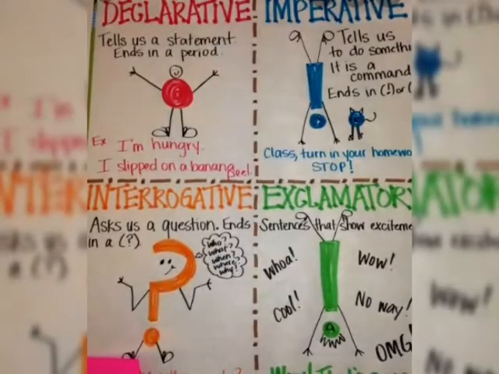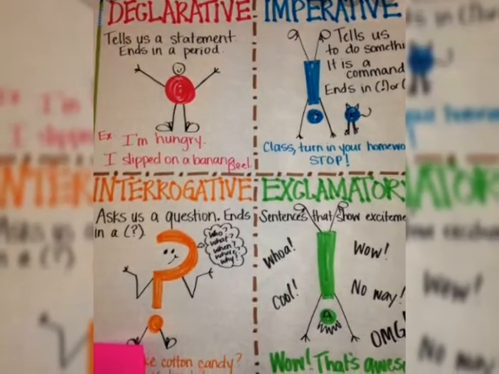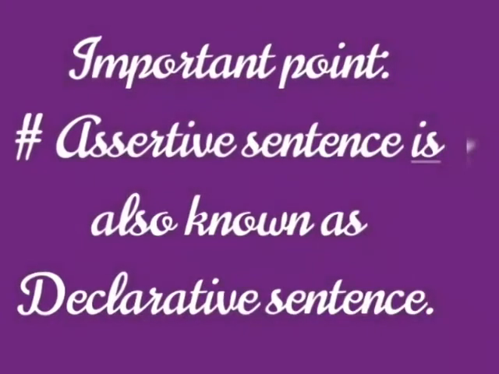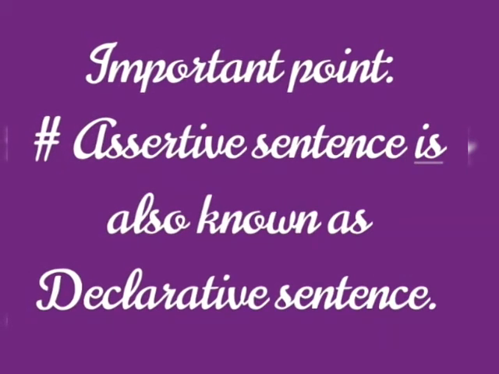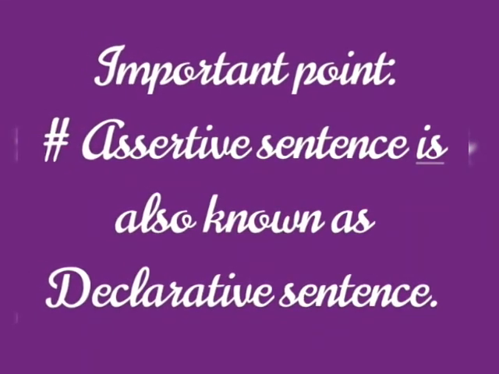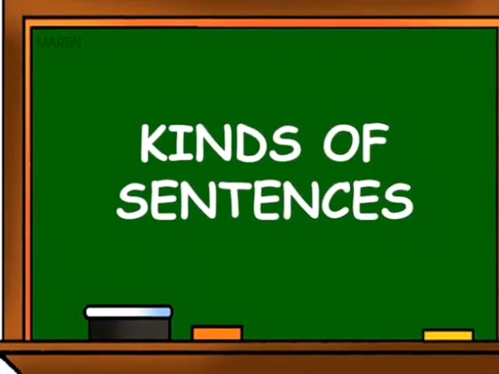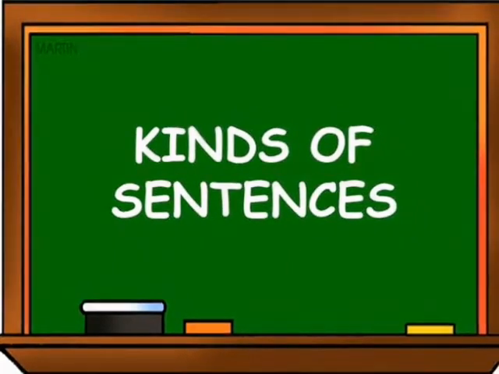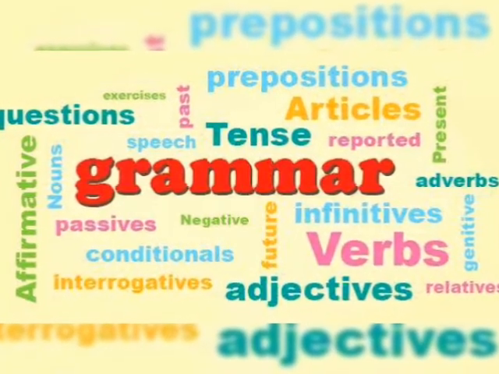So you have to watch this video at least 3 to 4 times to understand the kinds of sentences properly. Then you will do the work in your notebook. You will write the definition of these kinds of sentences, you will write the examples, and you will write the exercise also in your notebook. And all the assignment pages, you will do in your rough notebook.